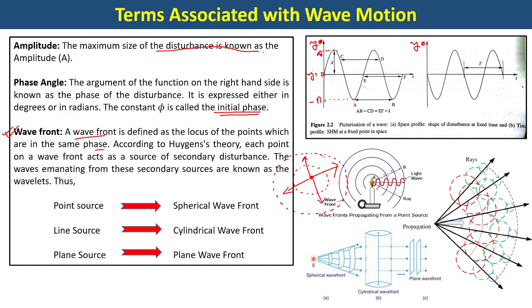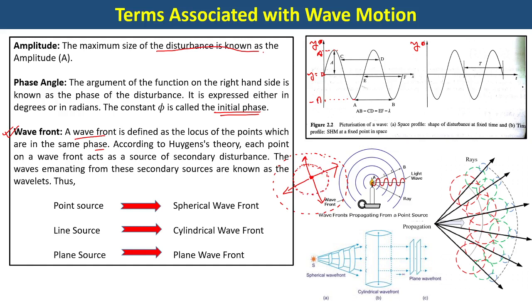So what you can see is that some circular patterns are just getting spread constantly with time. So these points which are in the same phase, means whose status is the same at equal time, they are known as the wavefront. All right.